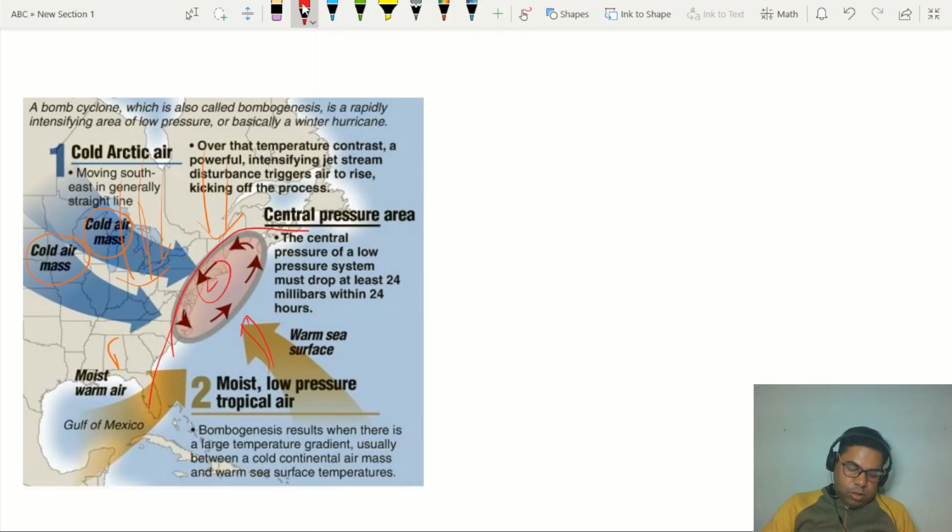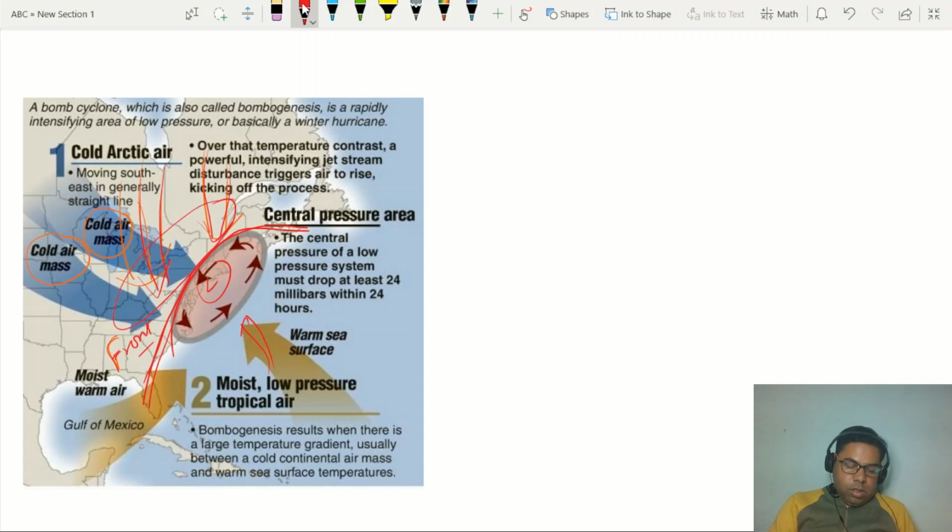This is low pressure. This is frontogenesis or cyclogenesis, right? Frontogenesis or cyclogenesis, they are under the effect of cold waves or the cold air mass. So this has been under the effect of cold conditions, right?